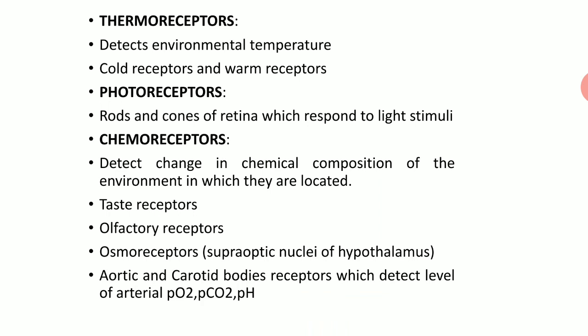Thermoreceptors detect the environmental temperature. The receptors are cold receptors and warm receptors. Photoreceptors, rods and cones of the retina, respond to light stimuli. Chemoreceptors detect changes in the chemical composition of the environment in which they are located. Examples are taste receptors, olfactory receptors, osmoreceptors, which are present in the hypothalamus, specifically in the supraoptic nuclei, and aortic and carotid body receptors, which detect the level of arterial partial pressure of oxygen, partial pressure of carbon dioxide, and pH.